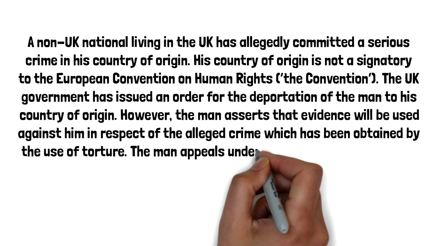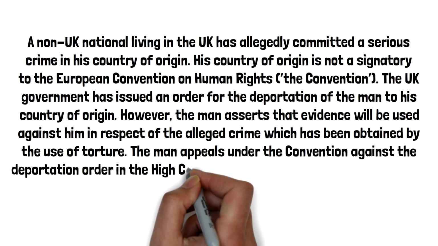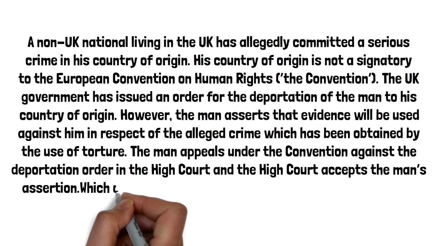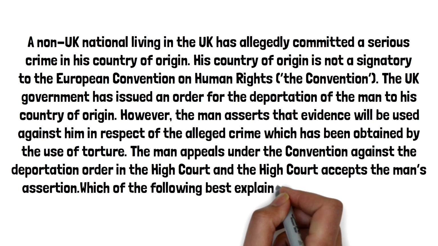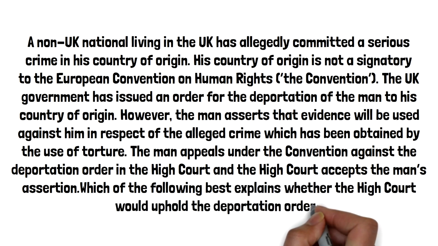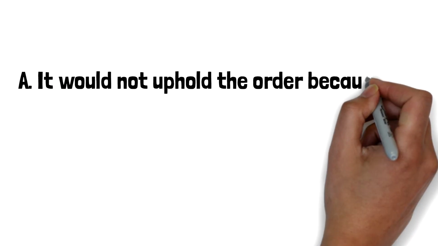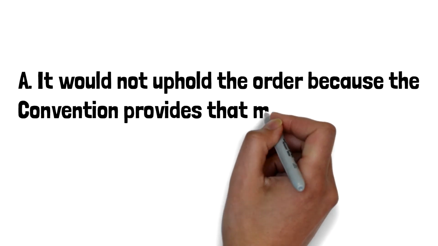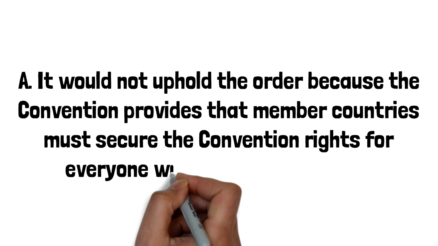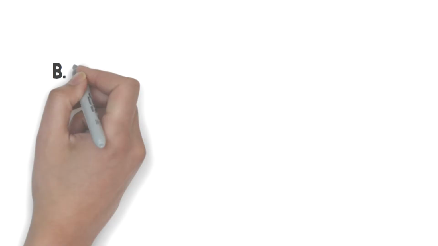The man appeals under the Convention against the deportation order in the High Court, and the High Court accepts the man's assertion. Which of the following best explains whether the High Court would uphold the deportation order? A. It would not uphold the order because the Convention provides that member countries must secure the Convention rights for everyone within their jurisdiction. B.